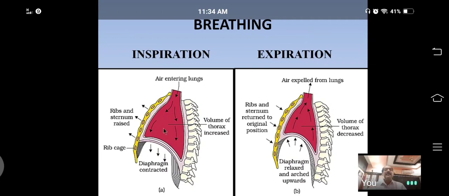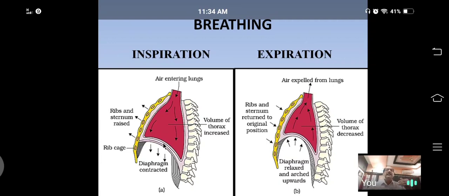At the same time, the diaphragm, which is made up of phrenic muscles, also contracts. The dome shaped diaphragm becomes flat, it comes down, it pushes down.